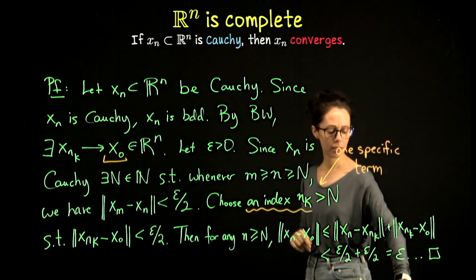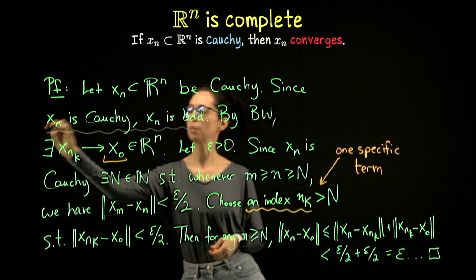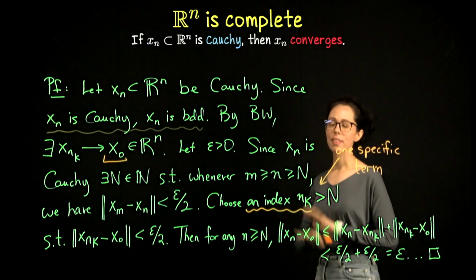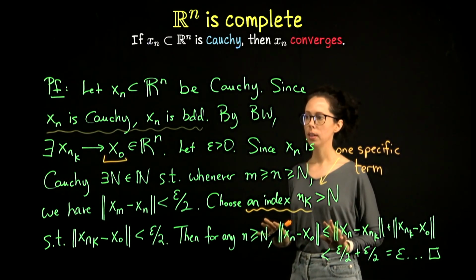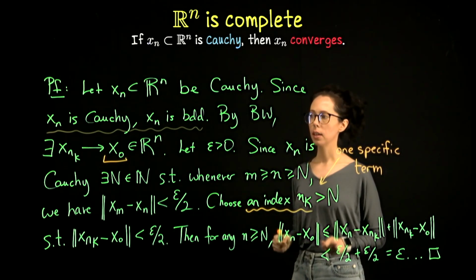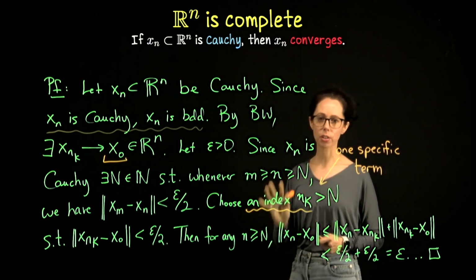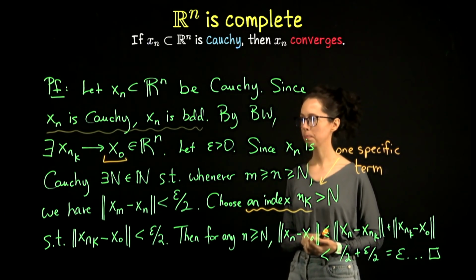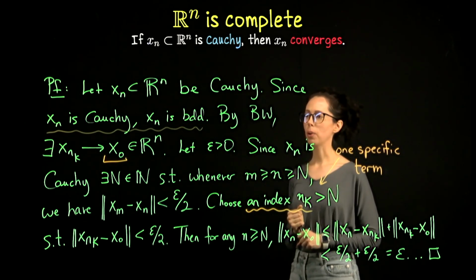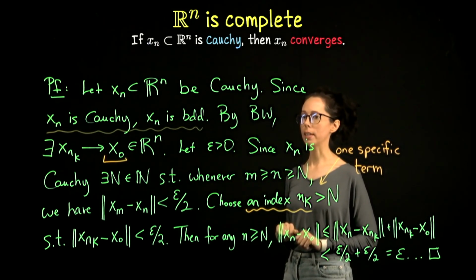I want to point out, and this is going to go into our map of results, that this statement here is calling back to something that we have already proved, which is that Cauchy sequences are bounded. That needs no earlier results. The fact that Cauchy sequences are bounded comes straight from the definition of a Cauchy sequence. So given the definition of a Cauchy sequence, you can literally construct a bound. You don't need to refer to any previous theorems or anything like that. So this isn't really calling back to any prior results. This is something that you can just immediately prove from the definition of Cauchiness.